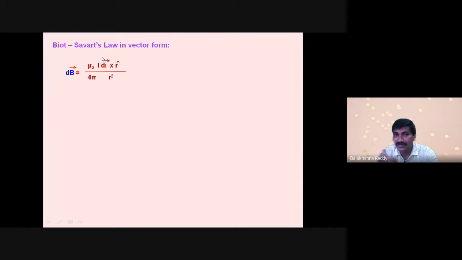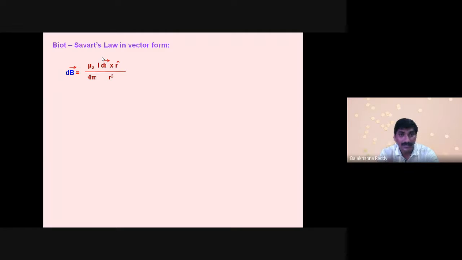Current is not a vector quantity. Though it has direction and magnitude, it does not obey the properties of vector addition. That's why we cannot say current is a vector.